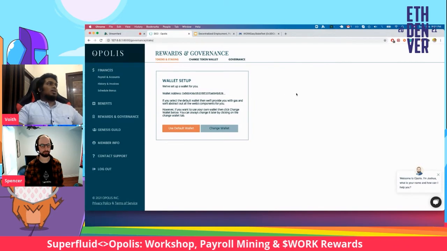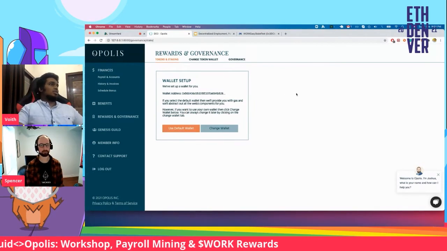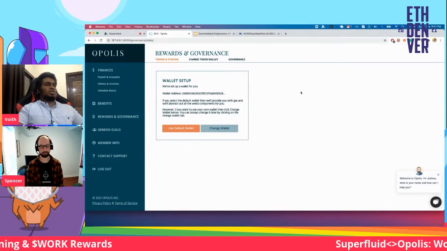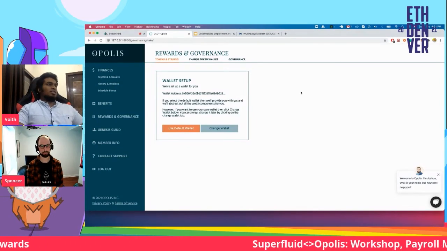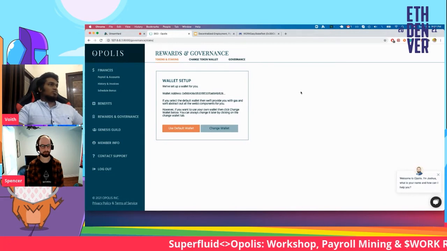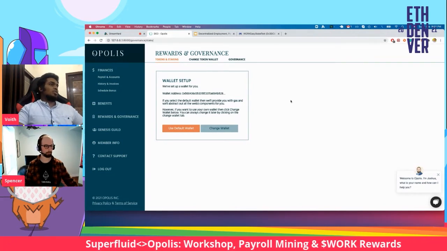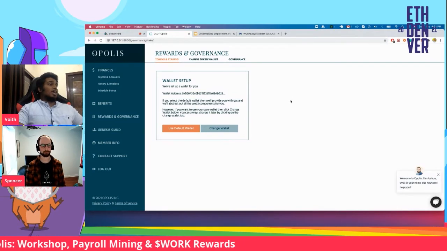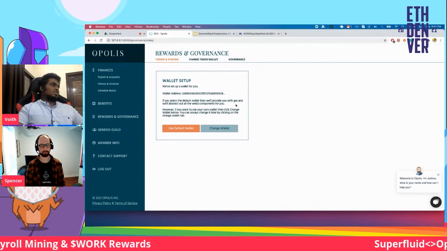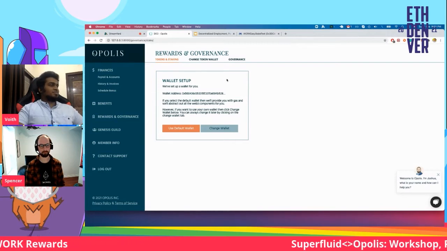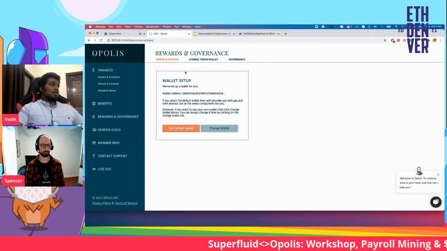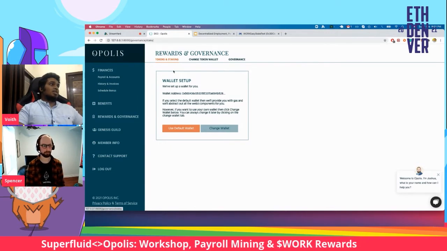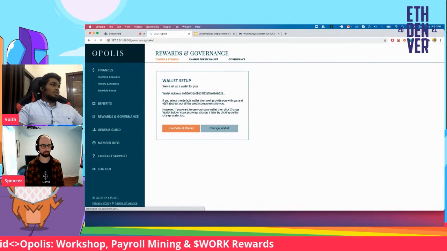So once you come in to the Opolis dashboard, the way to get onto the Opolis dashboard is you have already filled up the onboarding forms. Someone has gone through your forms and has got you verified, and now you're a member of the commons. So this is the screen that you see once you're a member of the commons. And I'm here now to show you the rewards and governance part. So the moment I click on this, this is the screen that comes in.